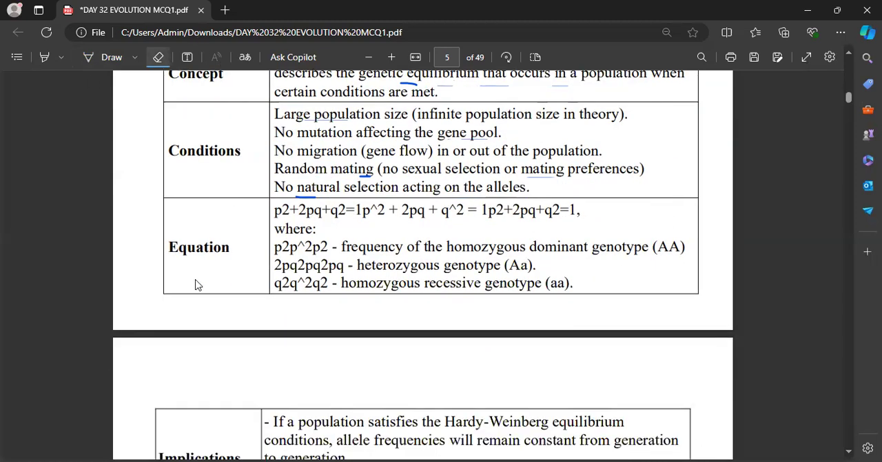Now, what are the equations? p square plus 2pq plus q square, we can say, is equal to 1, that is, (p plus q) whole square is equal to 1. This will be the equation of the Hardy-Weinberg equilibrium. See, p square will be the homozygous dominant, q square will be the homozygous recessive, and 2pq will be the heterozygous.